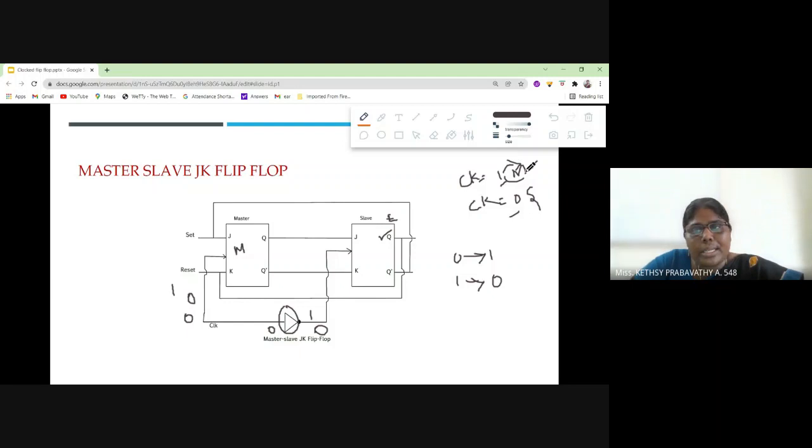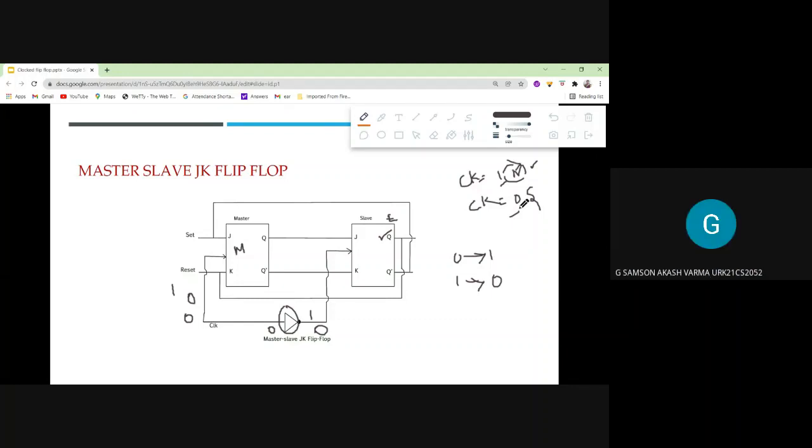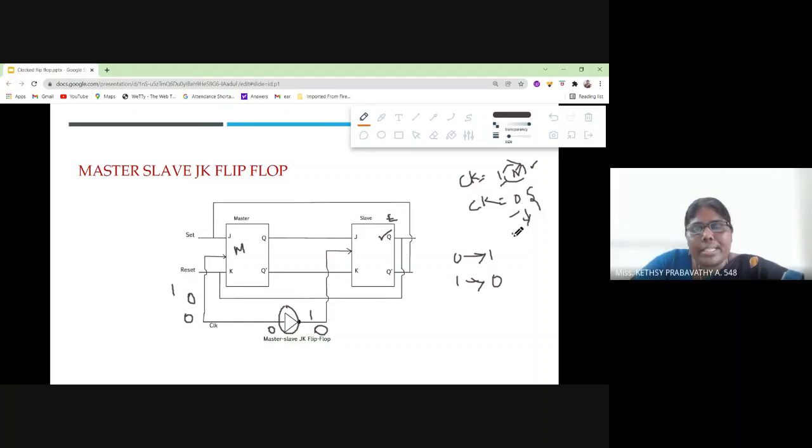The master is positive level triggering. Yes, ma'am, positive level triggering. Then the slave is negative level triggering. Everyone understood?